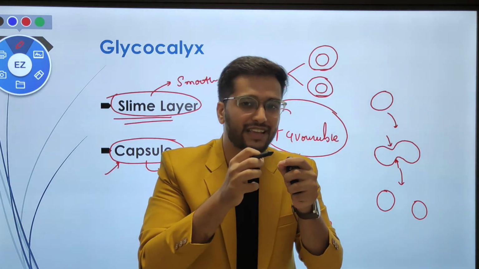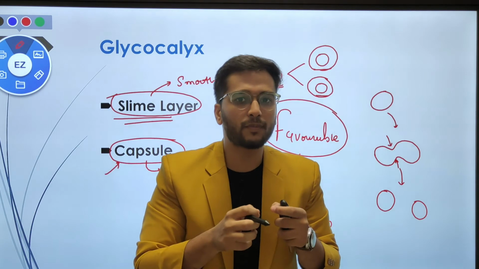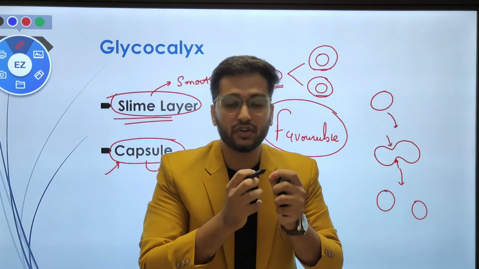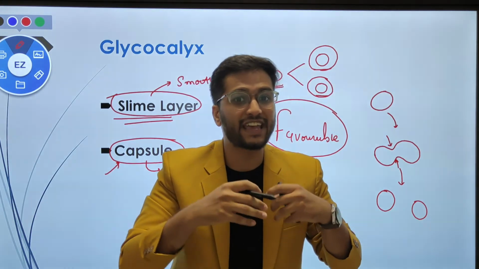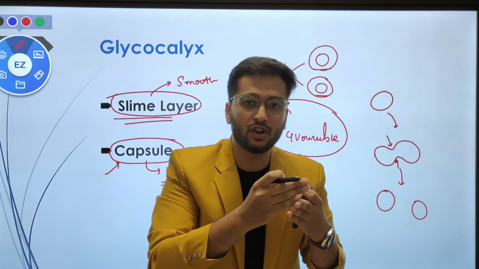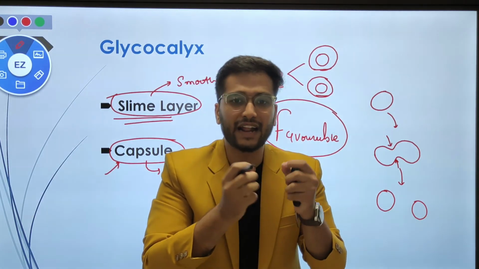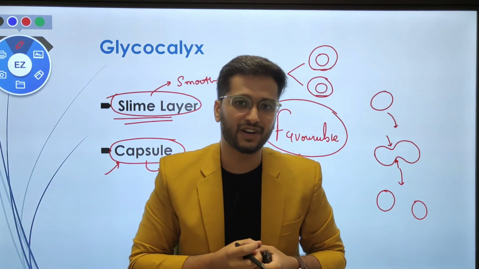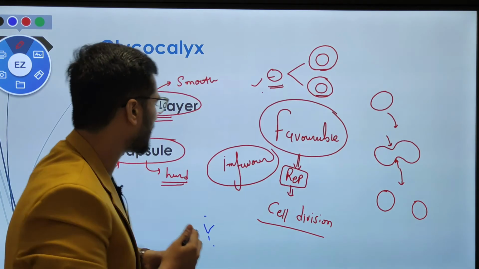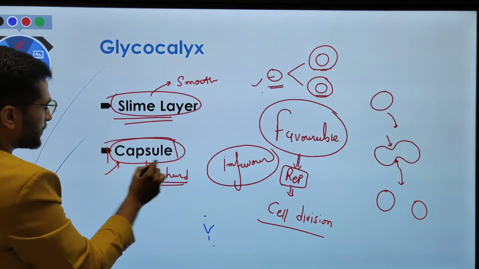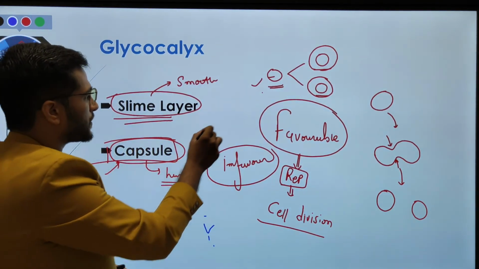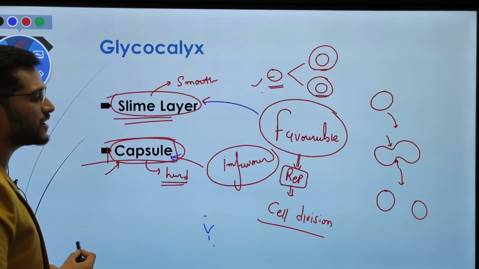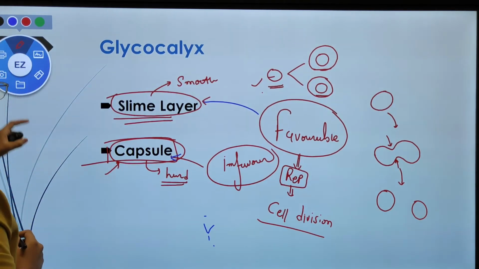So the most important thing here is protection. For protection, they make the cell wall and the glycocalyx rigid by increasing the level of peptidoglycans and proteins, and the glycocalyx layer becomes harder or tougher. So now it is known as the capsule. Is it clear? In the favorable condition you will find the slime layer, and in the unfavorable condition you will find the capsule.